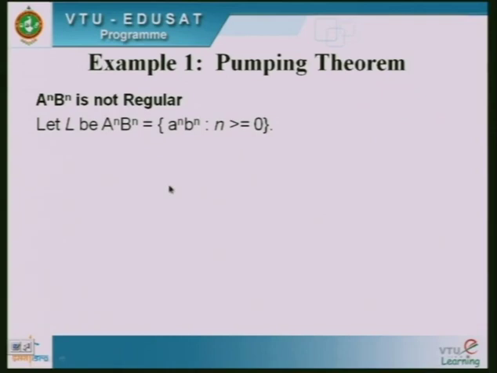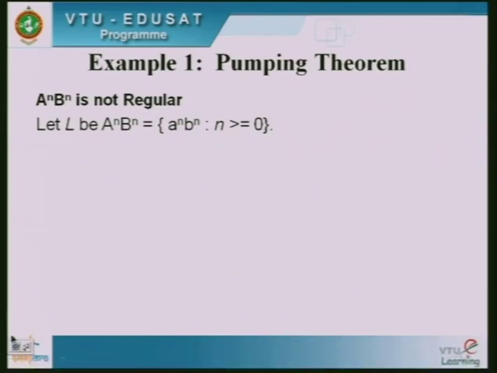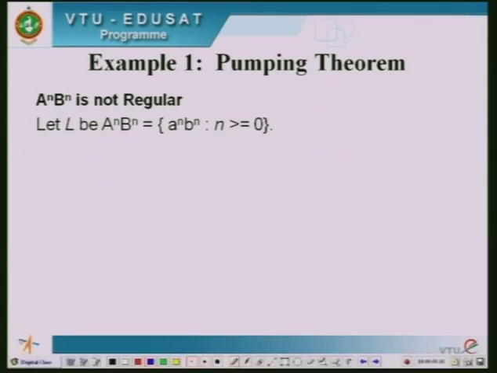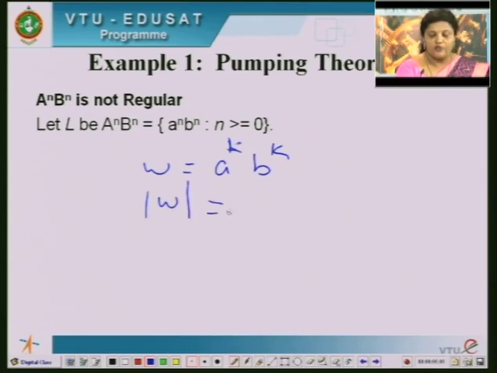First we will take any string, so let w equal a to the power k and b to the power k, such that length of w is 2k.